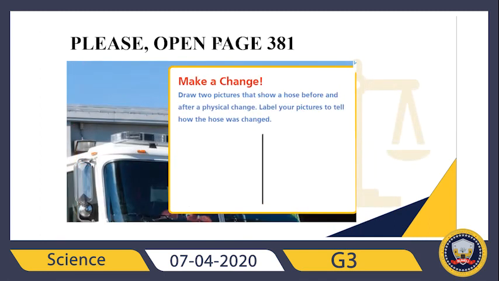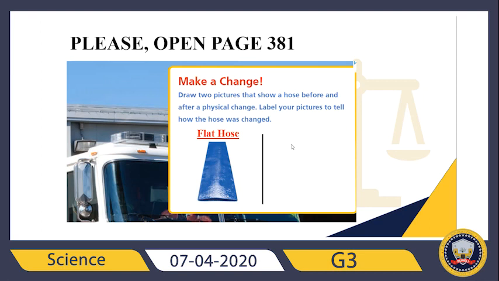What about page 381? What is it asking for? It says, draw two pictures that show a hose before and after a physical change. Label your pictures to tell how the hose was changed. For example, I can label it flat hose. What is a flat hose? Like you see here, right? So this is my flat hose, the blue shape.